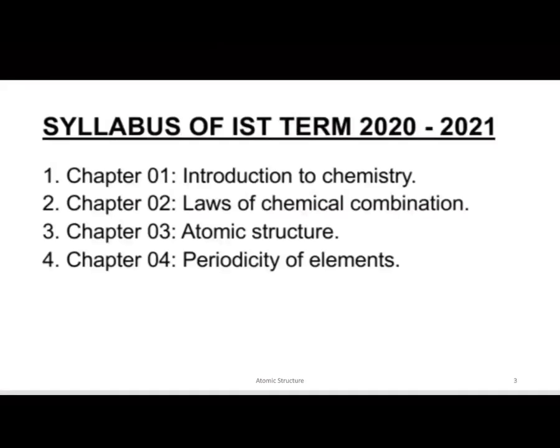The syllabus of the first term assessment 2020 and 2021 contains four chapters, which are Introduction to Chemistry, Chemical Combination, Atomic Structure and Periodicity of Elements.